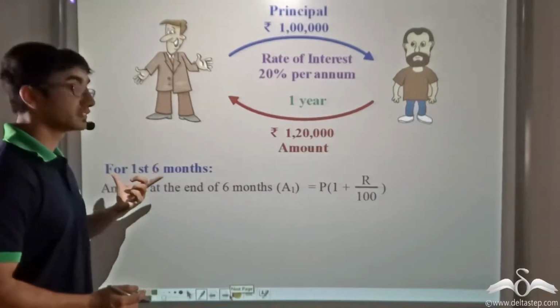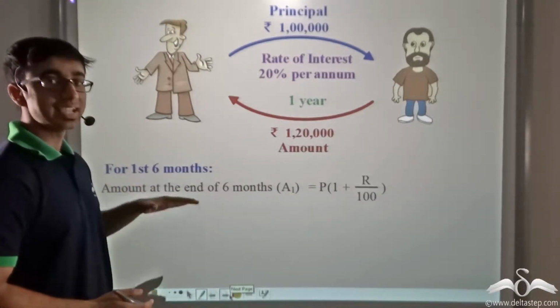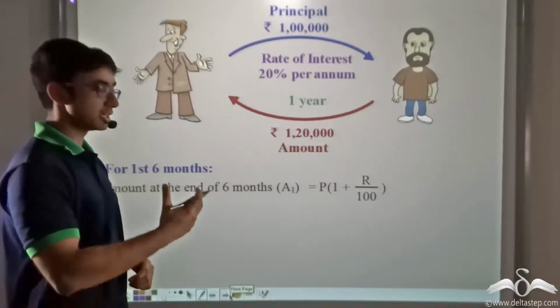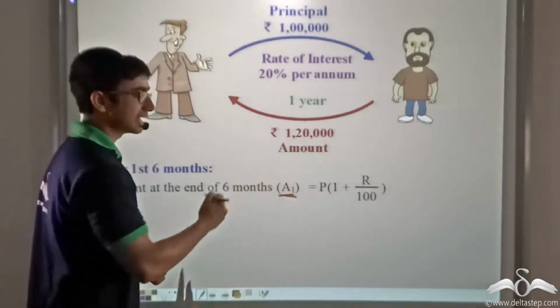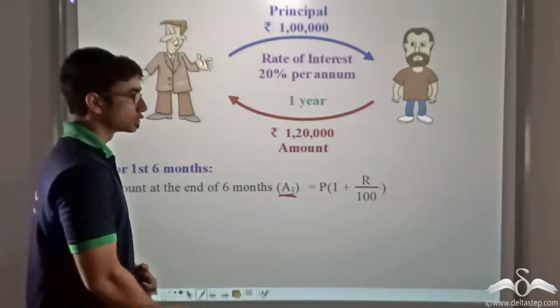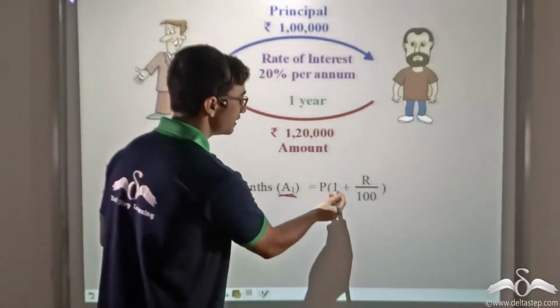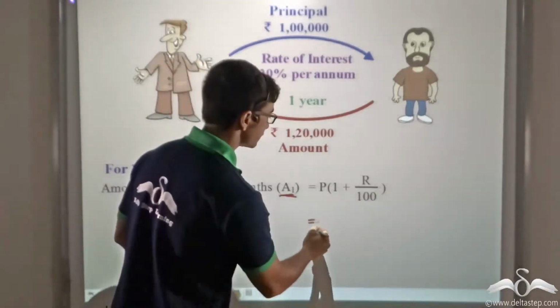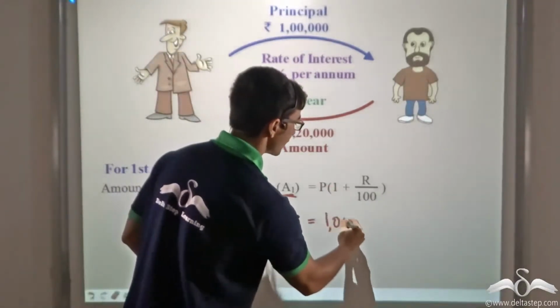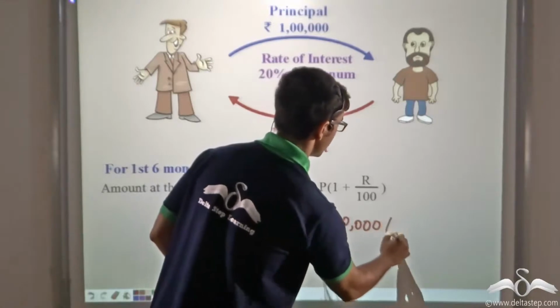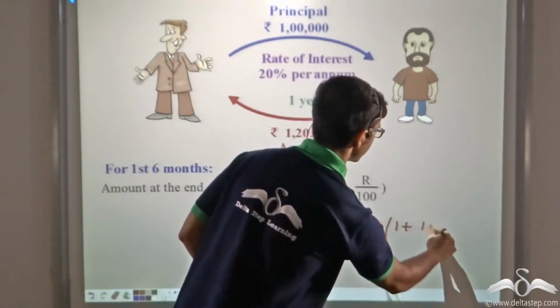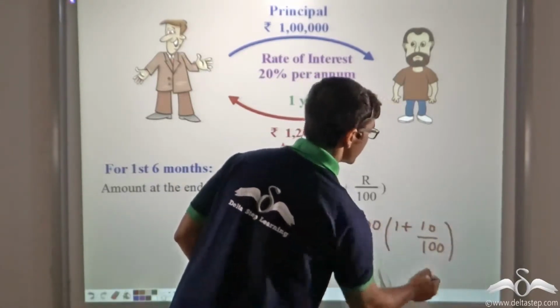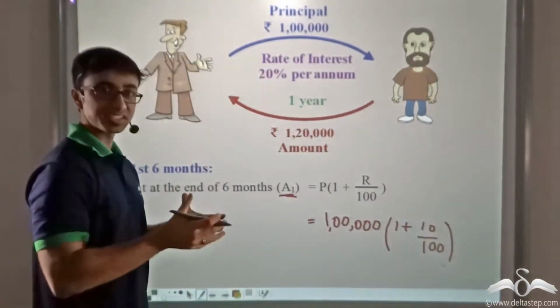So let's consider the first 6 months. Let's say that at the end of the first 6 months, the amount that he's supposed to be getting back is A1. So A1 will be nothing but P into 1 plus R by 100. So I will replace the values of P with 1 lakh and R with 10, because we are considering only the first 6 months.